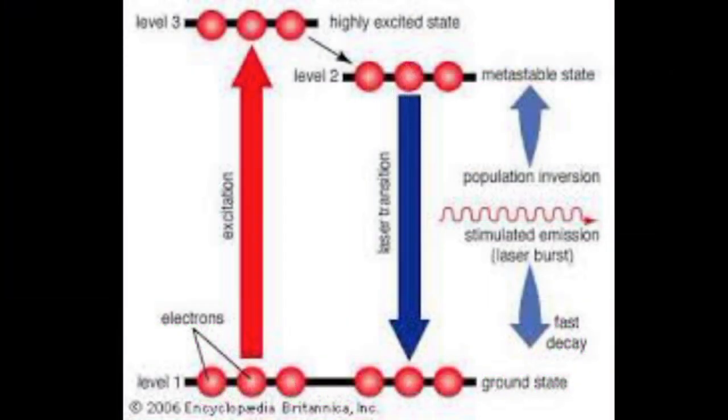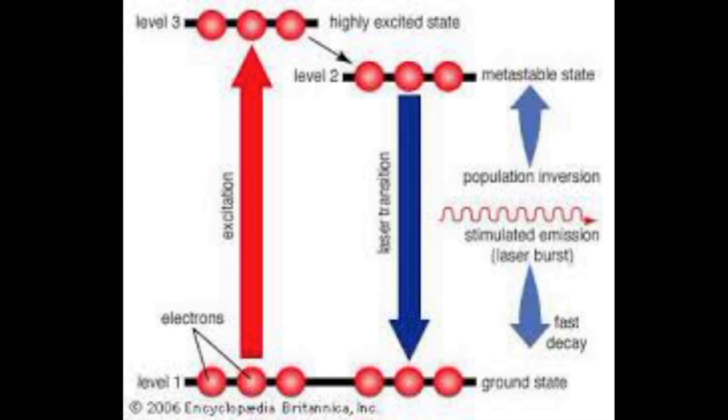Now next one is population inversion. The population inversion condition is N2 greater than N1, meaning the number of atoms present in the higher energy state is greater than the number of atoms present in the lower energy state. What will happen? Let us discuss. Initially the atom transitions from the lower energy state to the higher energy state when a photon is incident. The energy we are giving is known as pumping. The atom transitions from lower to higher, and this process is known as induced absorption.